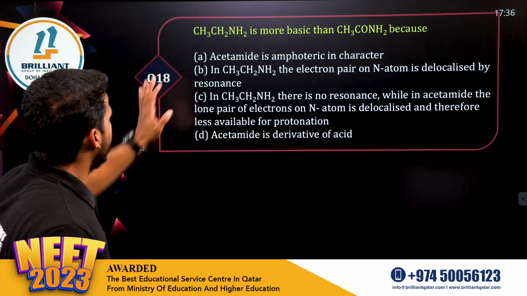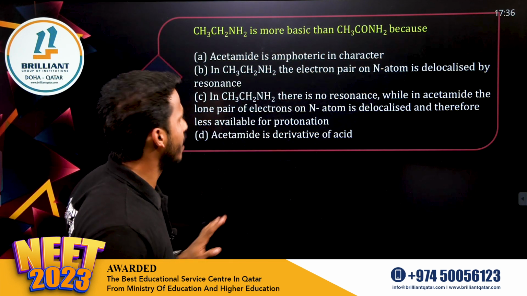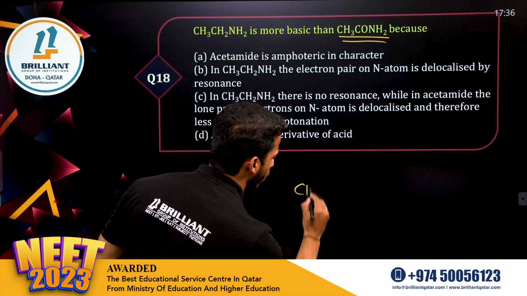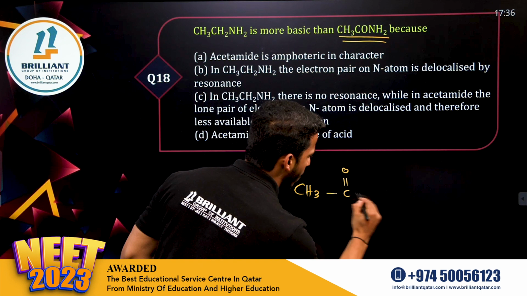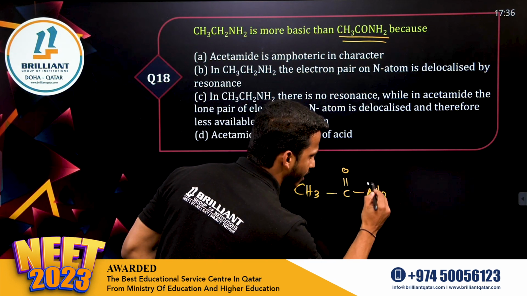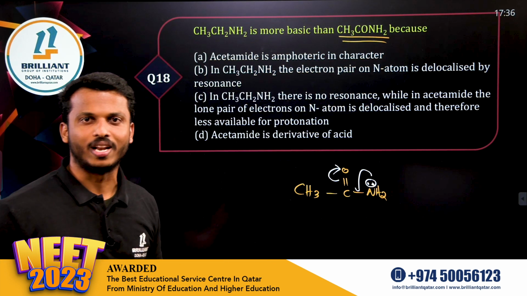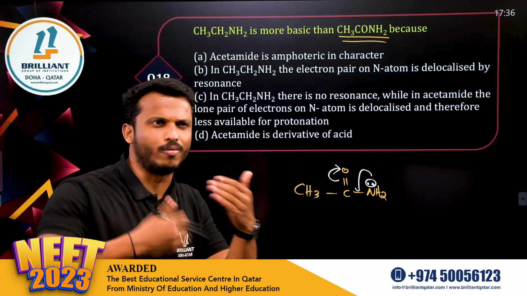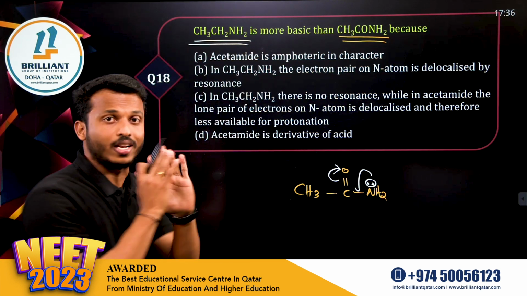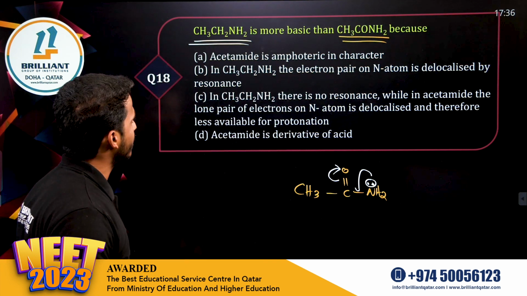Question number 18. This first one is what? Ethylamine is more basic than CH3CONH2. Dear all, why is it the least basic? In an amide, we can see that the nitrogen lone pair has a chance to make resonance stabilization. It's not easy to give to other compounds, right? But in alkyl amines no such resonance is possible. The lone pair you can easily donate. It's more basic. So what is the answer?